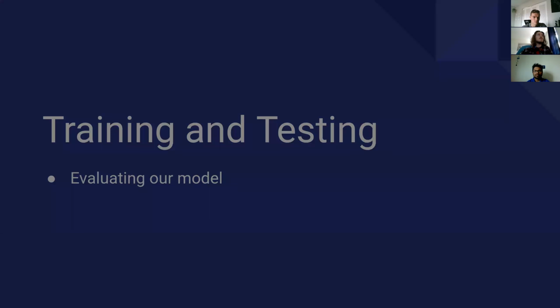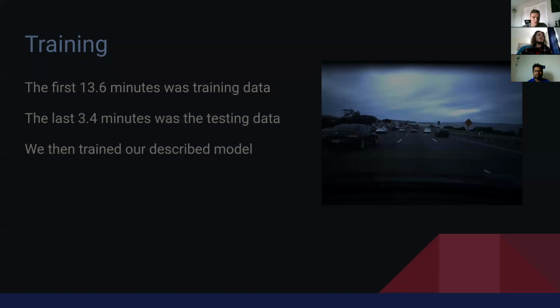Now I'll pass it over to Hayden to talk a little bit about the actual training and final results that we achieved. So we split the provided data into an 80-20 ratio for training and testing. The first 80% of the video, which corresponds to the first 13.6 minutes of the video, was used as training. And the last 20% of the video, which corresponds to the last 3.4 minutes of the video, was used as testing. We chose this ratio because it's standard for the industry, and we chose to use the last 20% of the video for our testing because we wanted our training and testing data to be continuous, and it also made more sense chronologically to use the last bit for testing, even though we could have used the first 20 for training and the last 80 for testing.